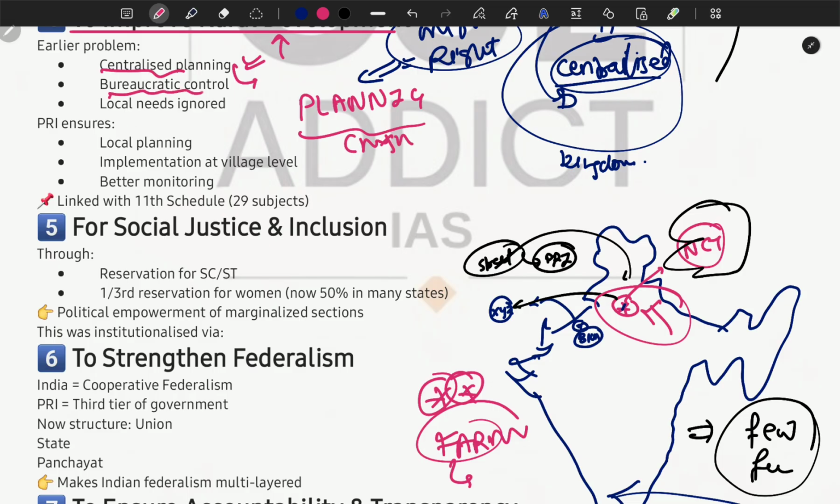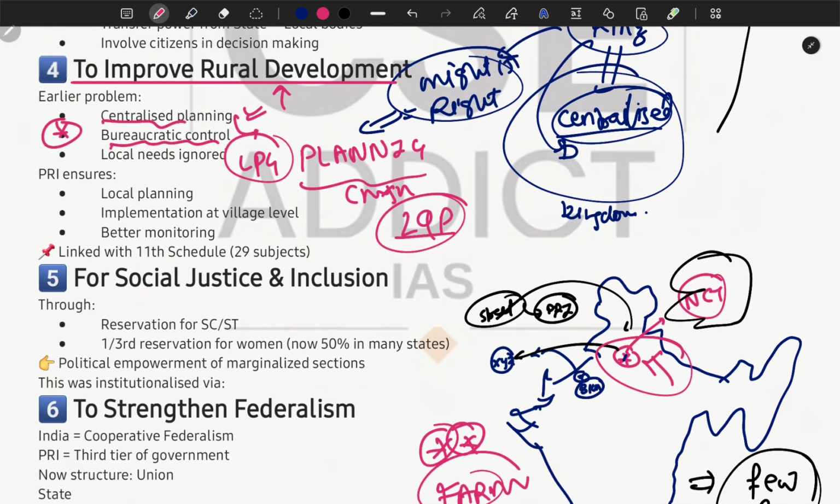Okay, bureaucratic control was very prominent. I think you are aware of the LPG reform, liberalization, privatization and globalization. Before that, the license quota permit raj was there. What was that? If someone wanted to establish a factory, they had to take permission from the bureaucracy. Because of this excessive bureaucratic control, development could not proceed.